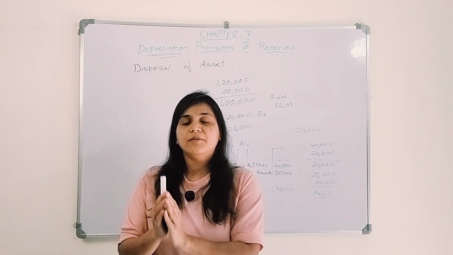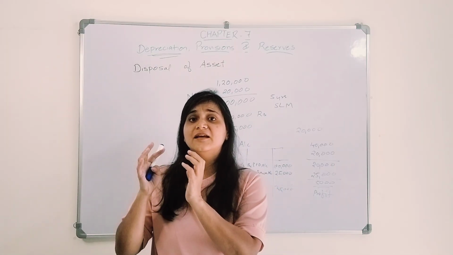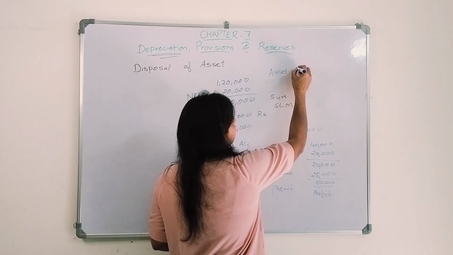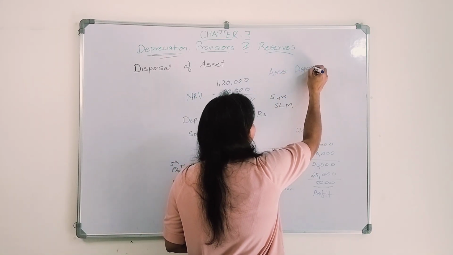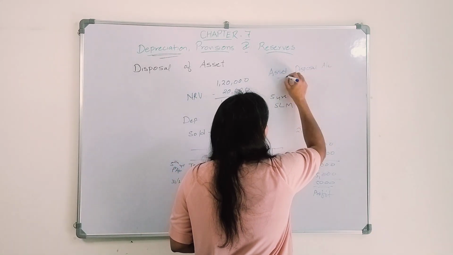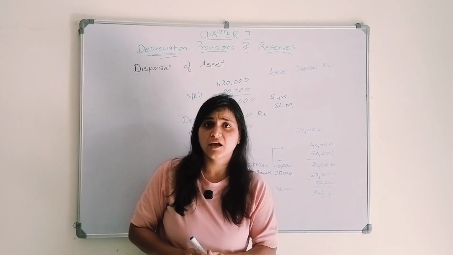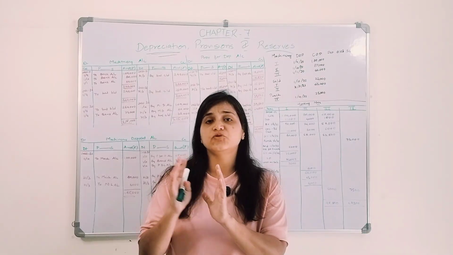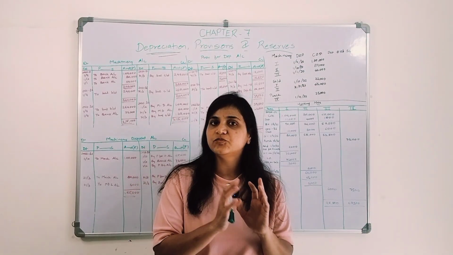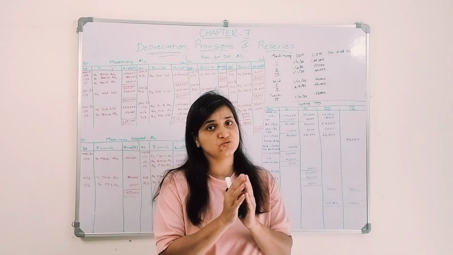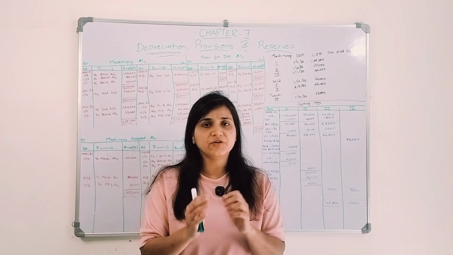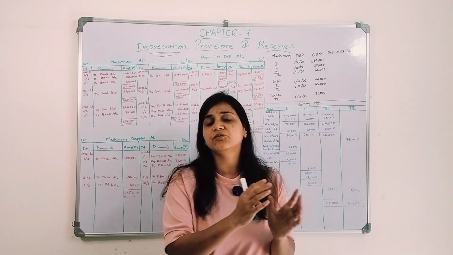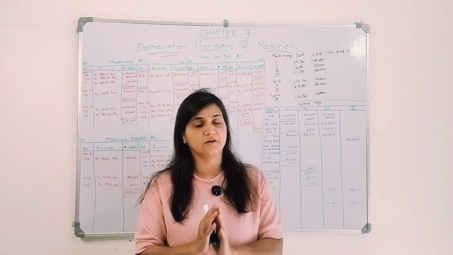Next I am going to talk about is the asset disposal account. What is asset disposal account? I'll show you. Okay, so we studied about disposal of asset, right? We disposed of the asset. There was one machinery, we disposed it of, we gain profit or we will incur a loss, and whatever profit or loss we are gaining or incurring, we will transfer it to profit and loss account.